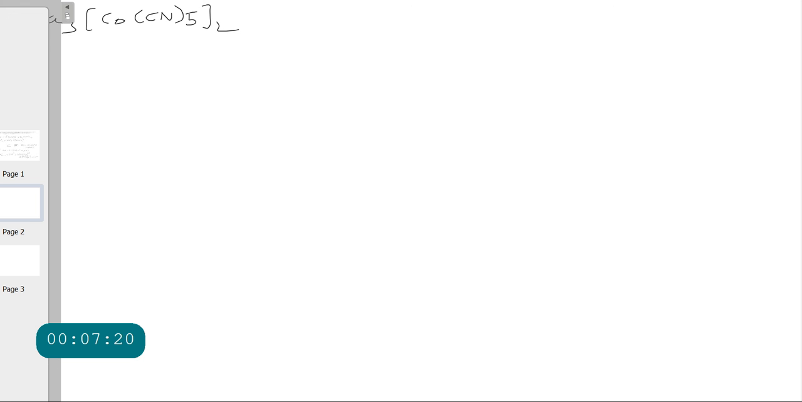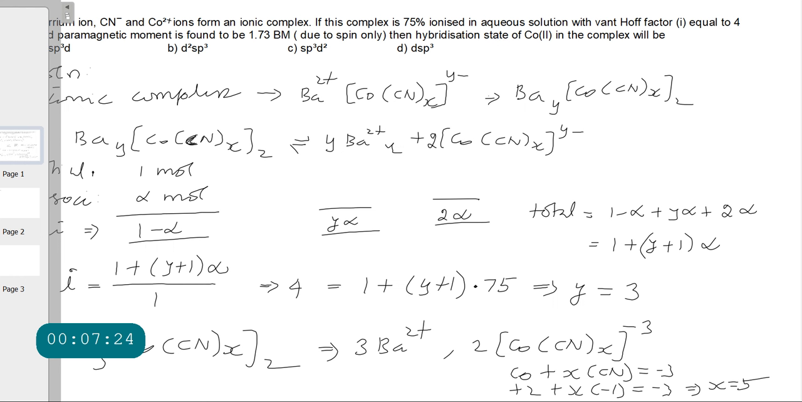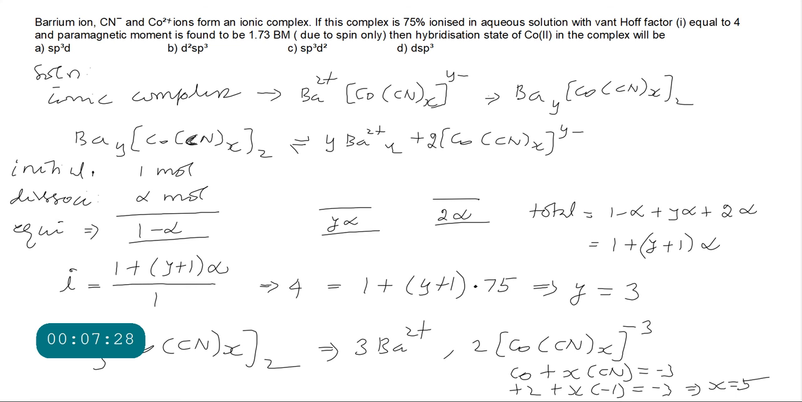Now we will see this question. In this question, what is given? Here the paramagnetic moment 1.73 is given. Then they are asking the hybridization of cobalt 2 in the complex. Hybridization of cobalt 2 in the complex we want.